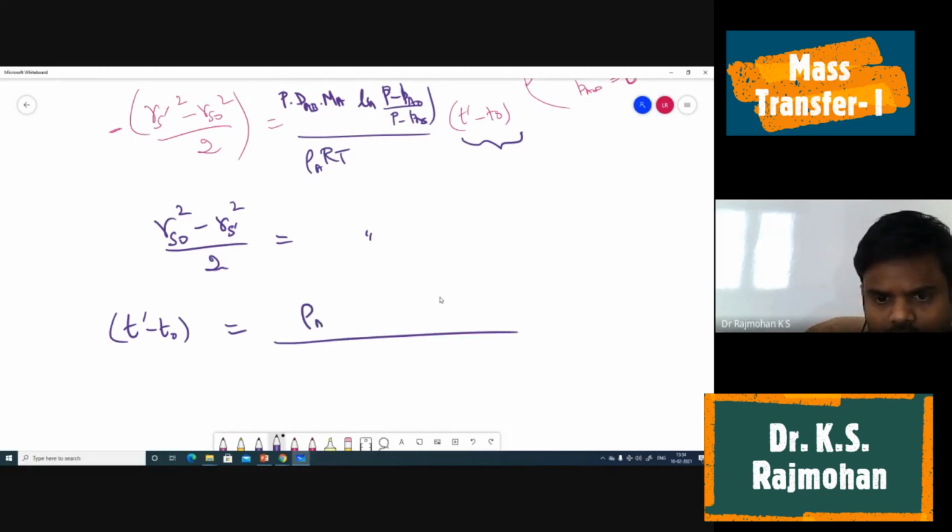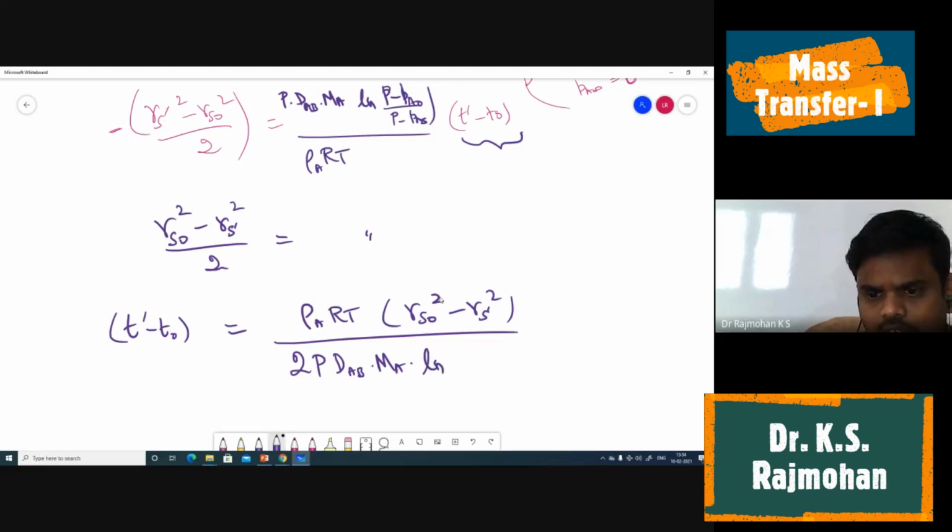So I can say rho A RT going to the numerator and this (RS naught square minus RS dash square) by 2, all this term will go to the denominator: 2 P DAB MA ln of (P minus PA naught) by (P minus PAS).